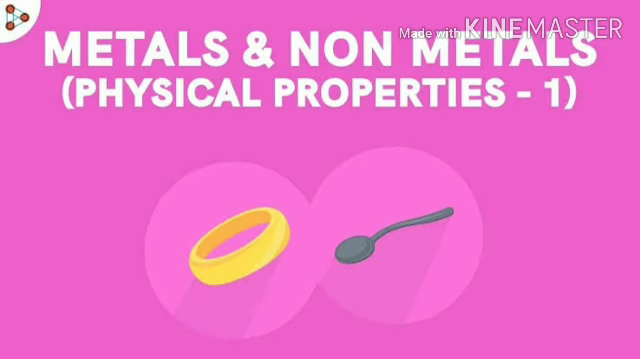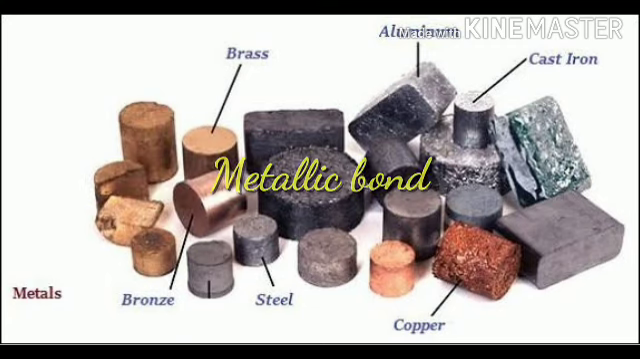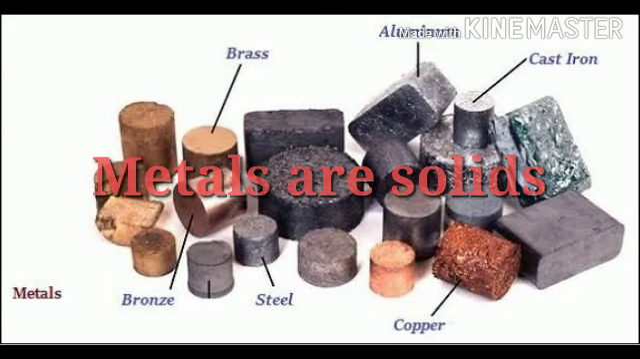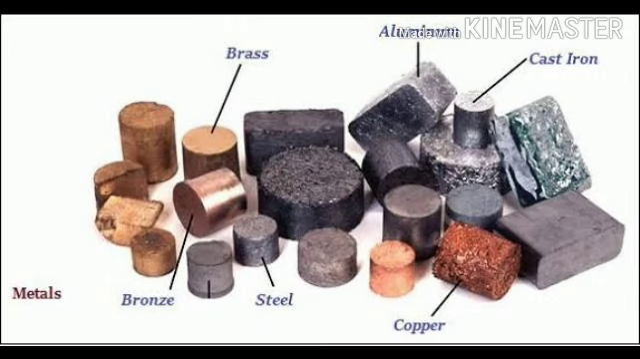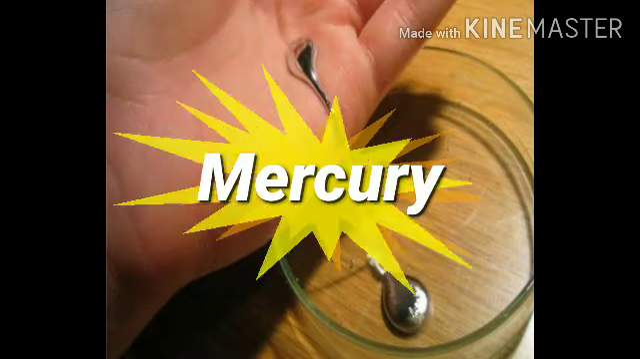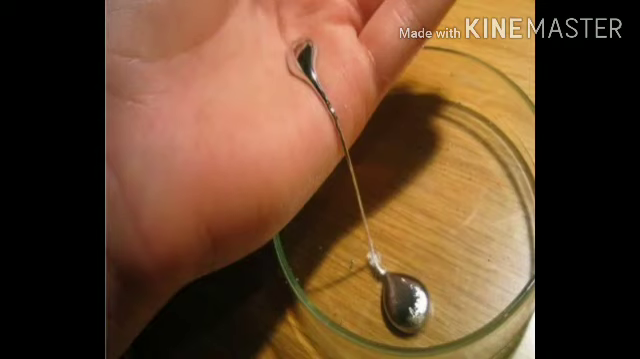The first physical property is the physical state of metals and non-metals. Most of the metals are solid in state because of the presence of metallic bonds between them. But there are some exceptions like mercury. Mercury is a liquid metal.